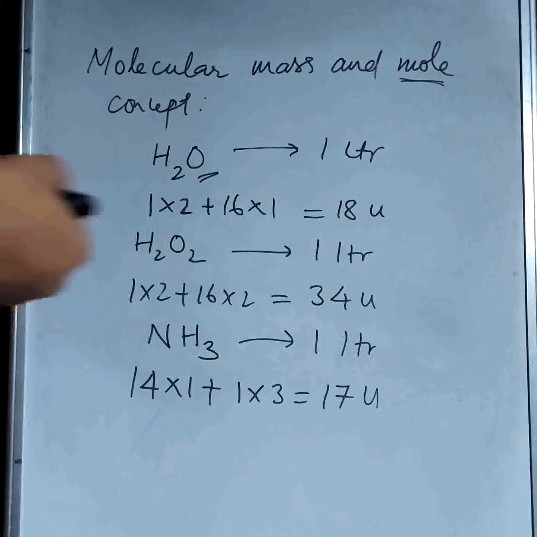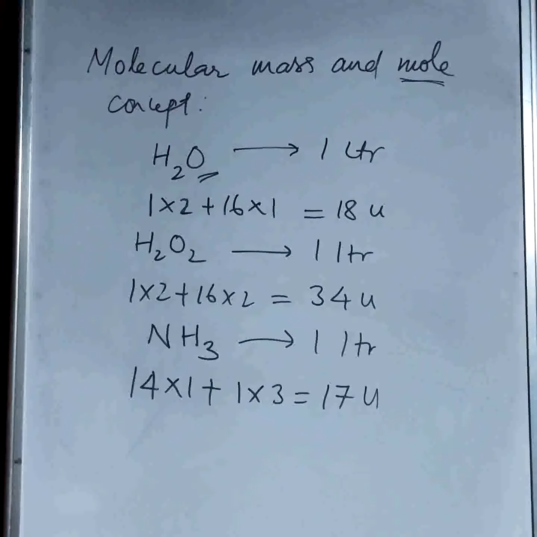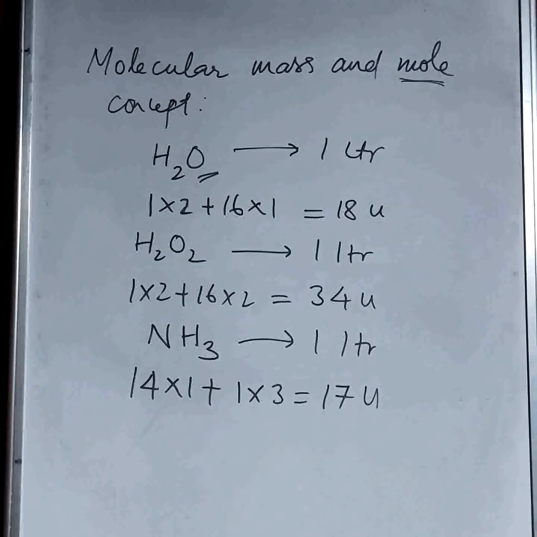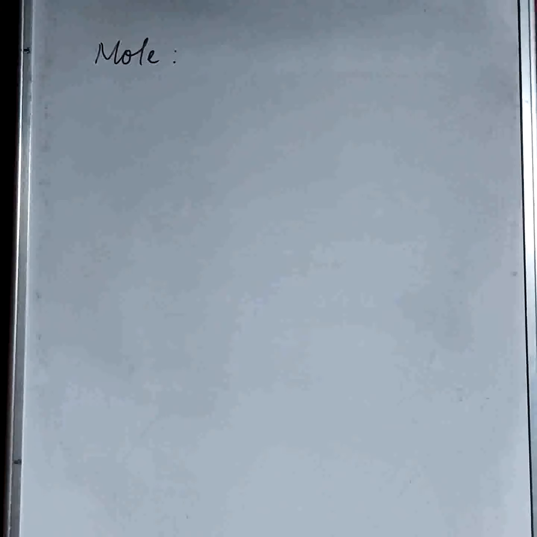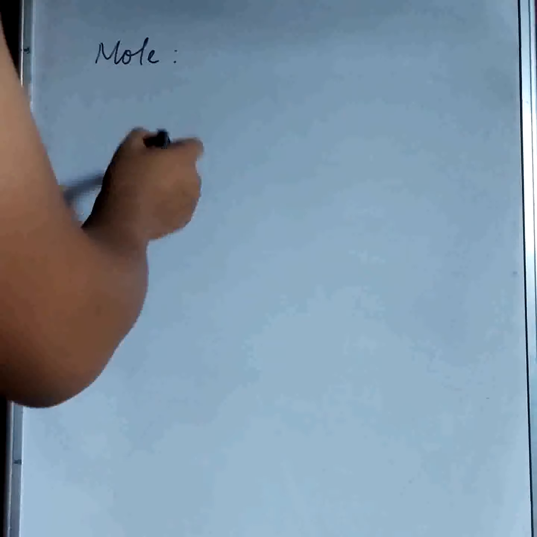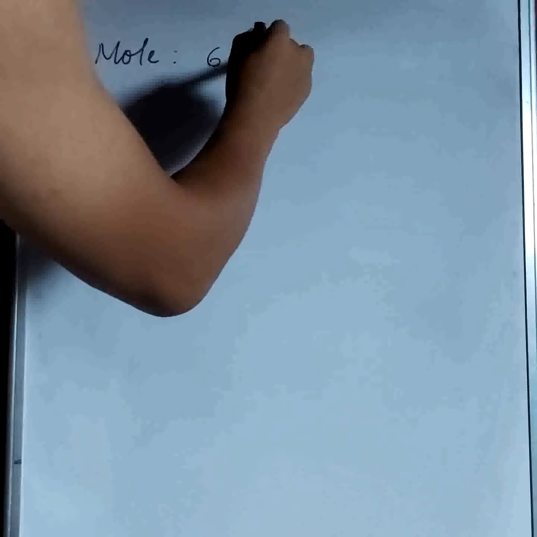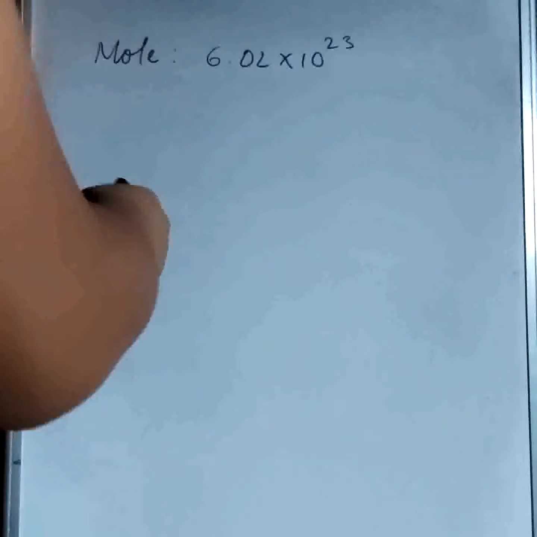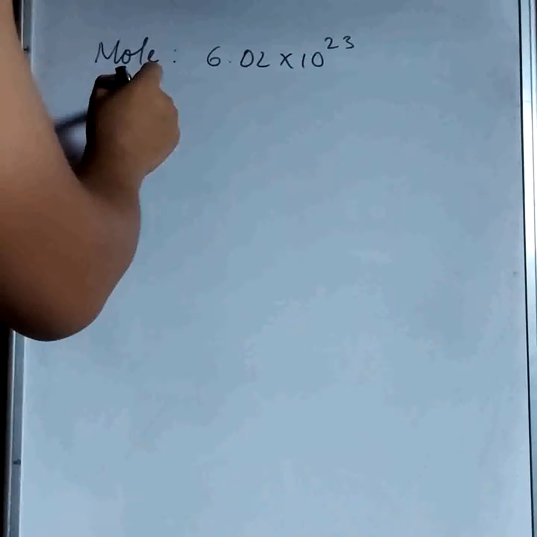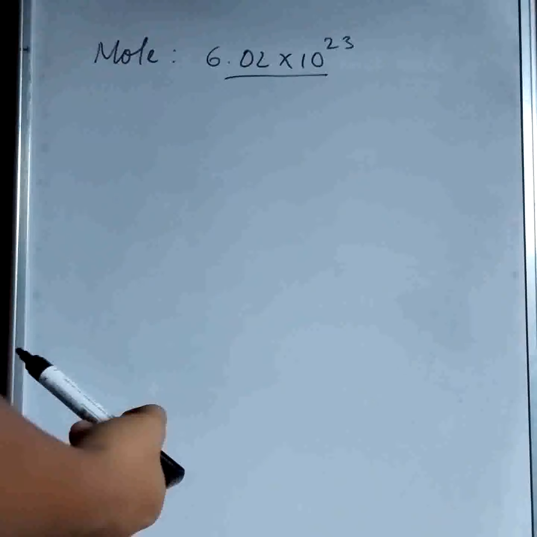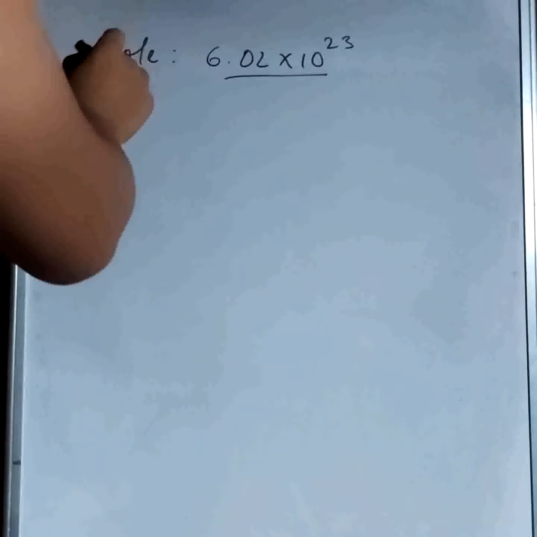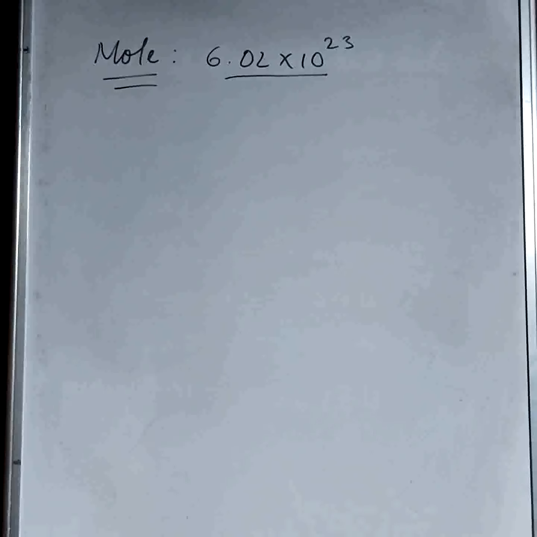What is a mole? A mole is simply a number, a frame of reference for equating molecular masses of different compounds. It's just a number, and the number is a huge one, 6.02 into 10 raised to the power 23 entities, or particles, or atoms. Suppose 1 mole of hydrogen will have this many particles, and 1 mole of water will also have this many molecules in it. That is what a mole is all about.